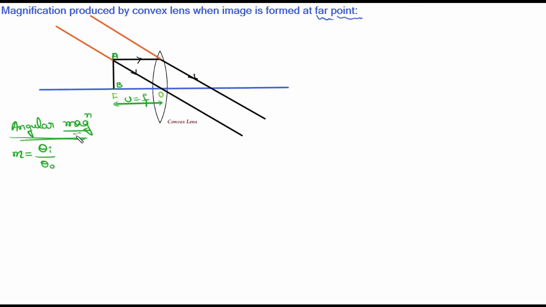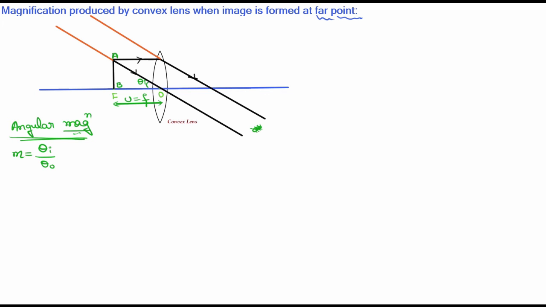So theta I here is the angle. Alright, somewhere here the observer will be, and this observer will observe the image of the object which is formed at infinite distance, and the angle created by the image on the eye is nothing but the angle subtended by the image, theta I. Theta I represents the angle subtended by the image, theta O represents the angle subtended by the object.